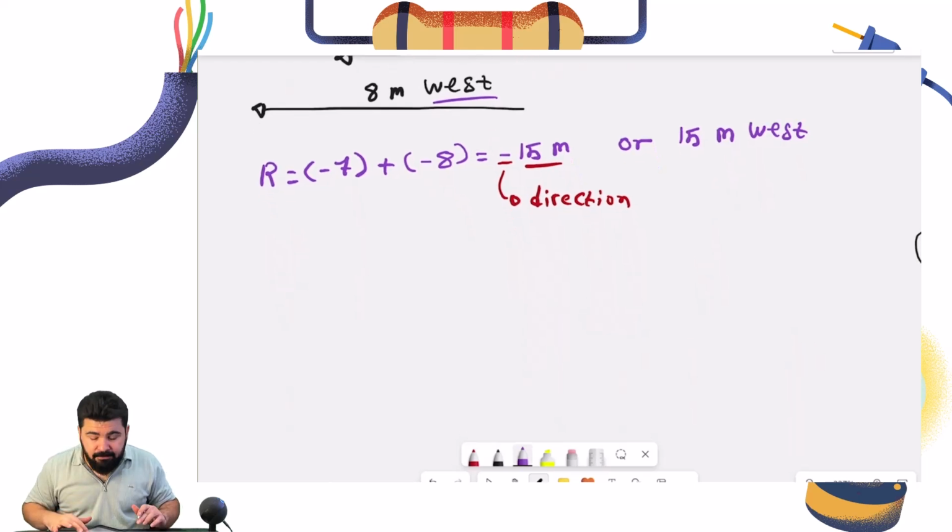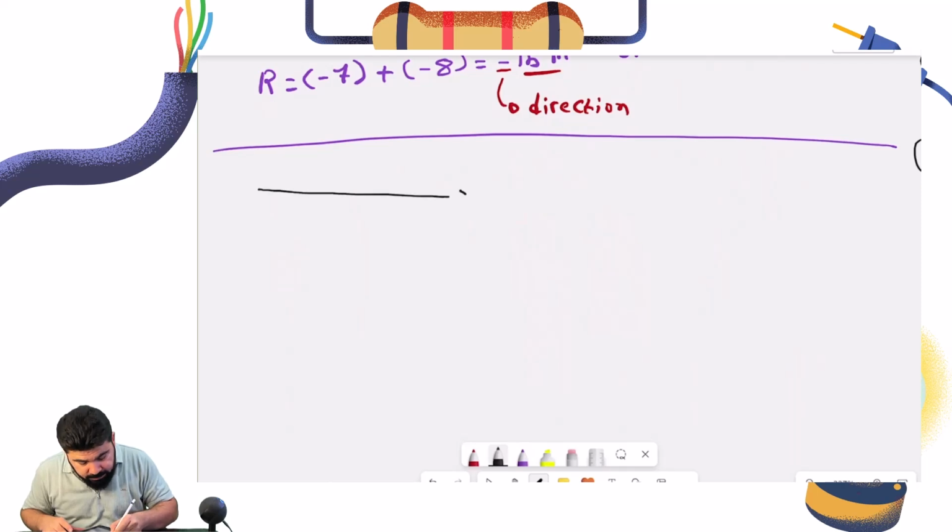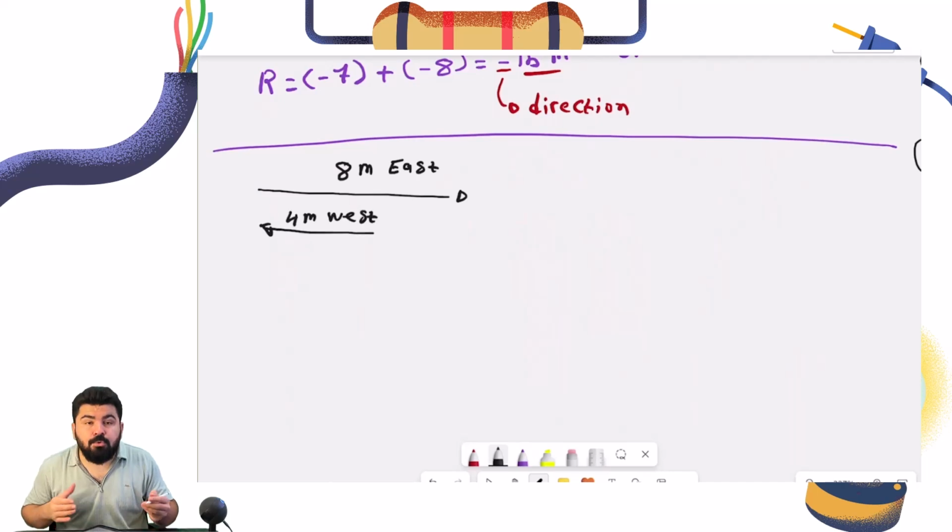Now, let's have a different example this time. Let's say we have a vector. This is equal to 8 meters east. But the second vector is equal to, let's say, 4 meters west. What do we do with these? They have different directions. Let's see how do we do them.